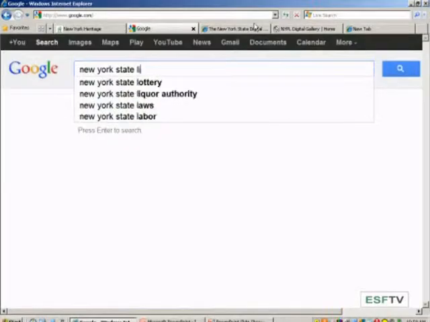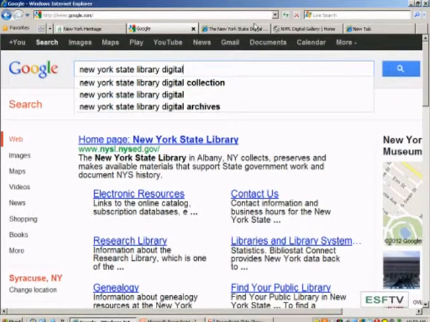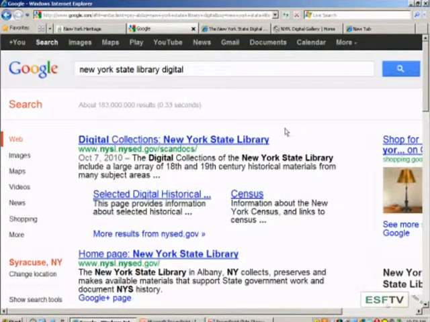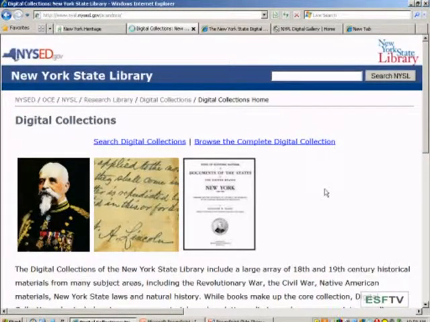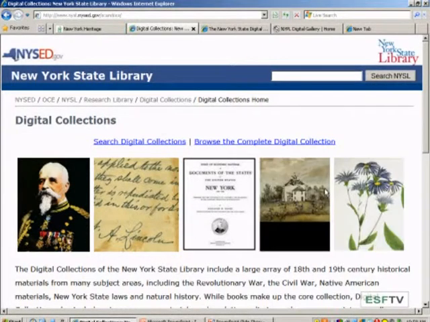Let's take a look at the New York State Library website. I just have to do a Google search for it there. And there's the digital collections of the New York State Library. You can browse it, you can search it. There's a variety of ways. And again, this is the archives, the museum, and the library for New York State. So again, a wonderful resource for digital items relating to New York State.